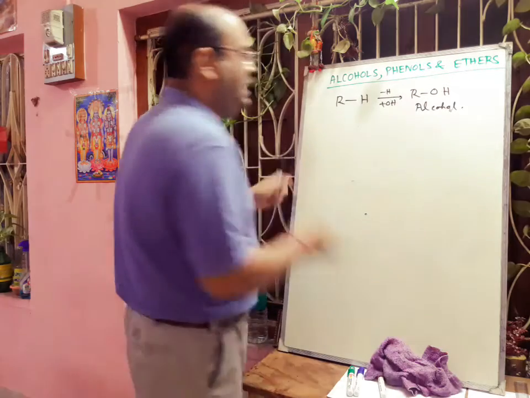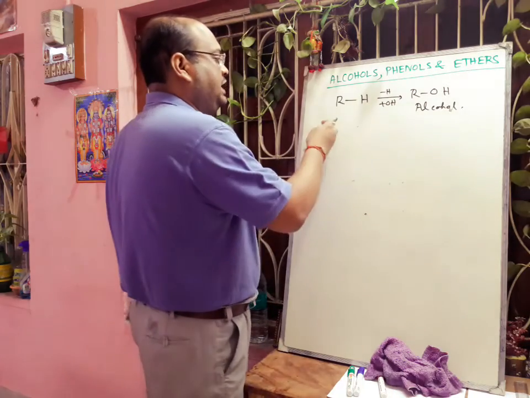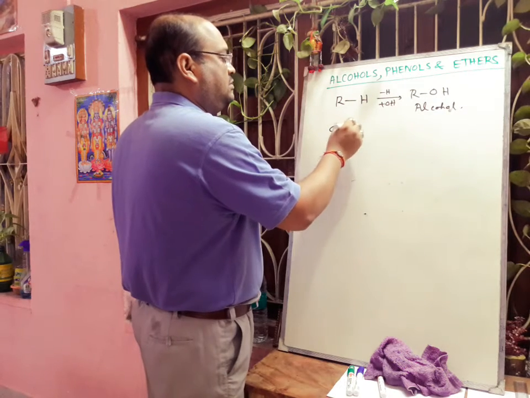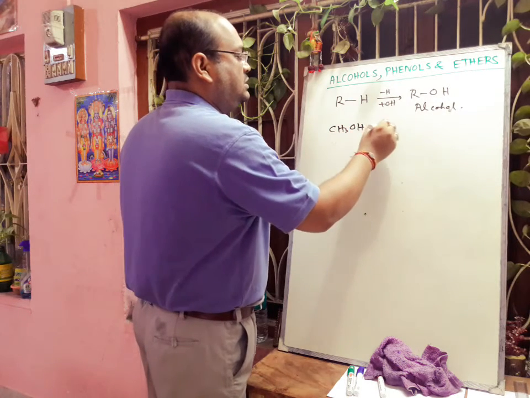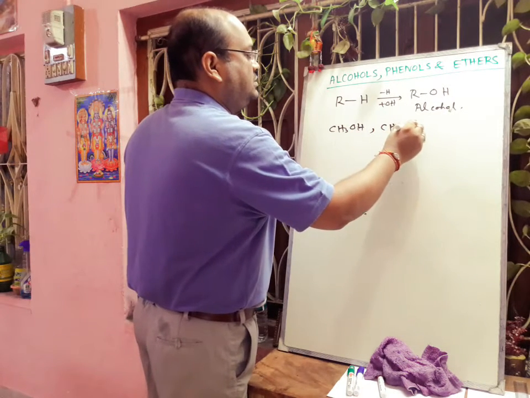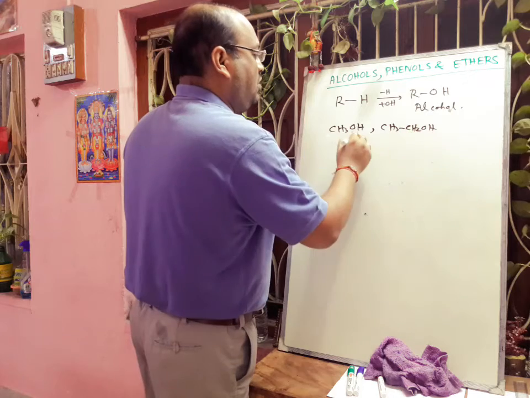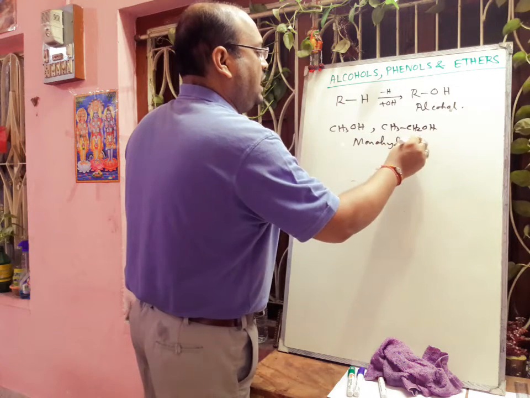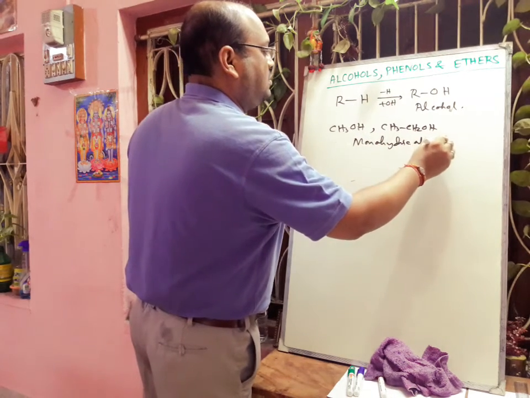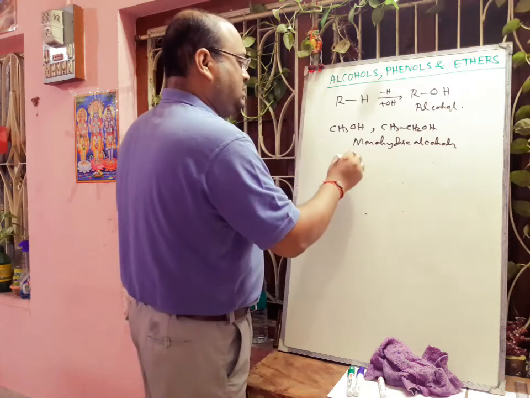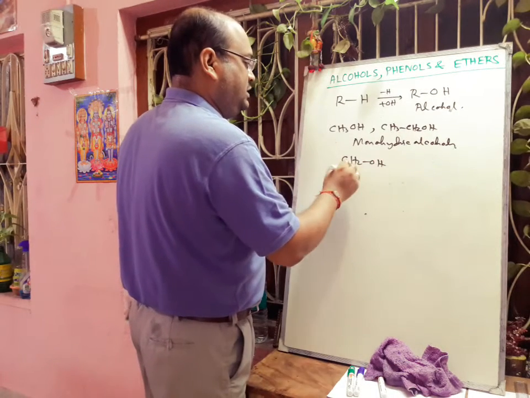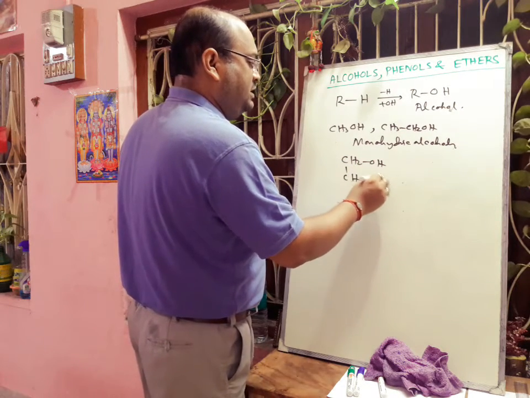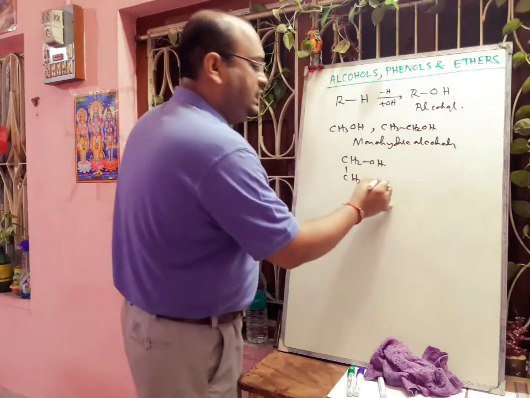Methanol, ethanol, they are monohydric alcohols. CH3OH, CH3CH2OH, they are called monohydric alcohols. CH2OH, CH2OH: this molecule is called ethylene glycol.